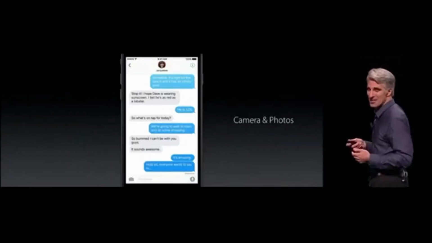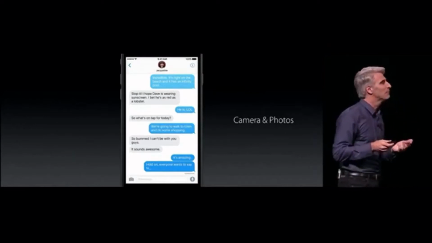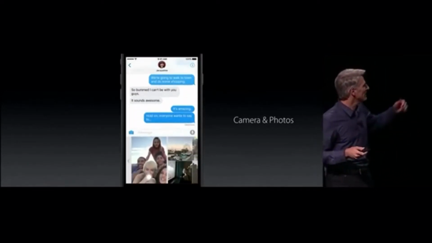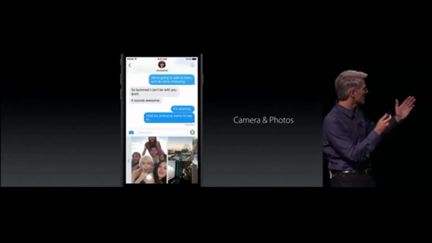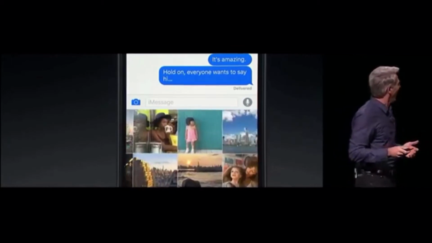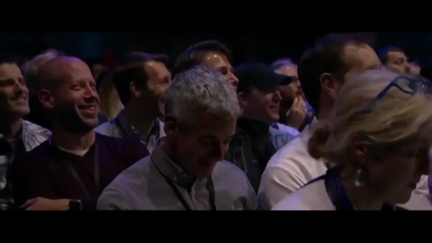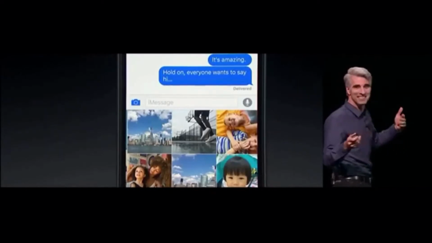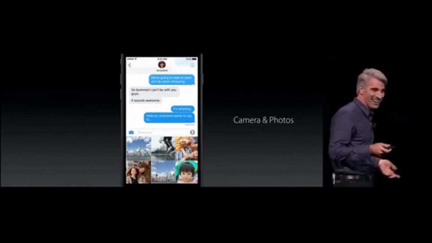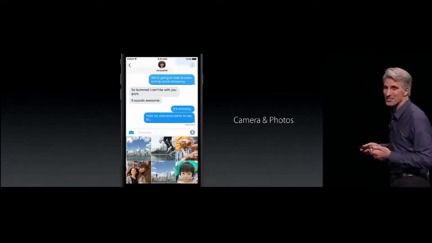Now, of course, we love using our camera to share, and we've made the camera better than ever in Messages. Now when you bring up the camera, you immediately see what's right in front of your camera. Like someone in marketing thought that's what someone sees when they bring up their camera. And you could also slide over and see your family. It's such an incongruous set of images. So you can just tap those and insert them right into your transcript.